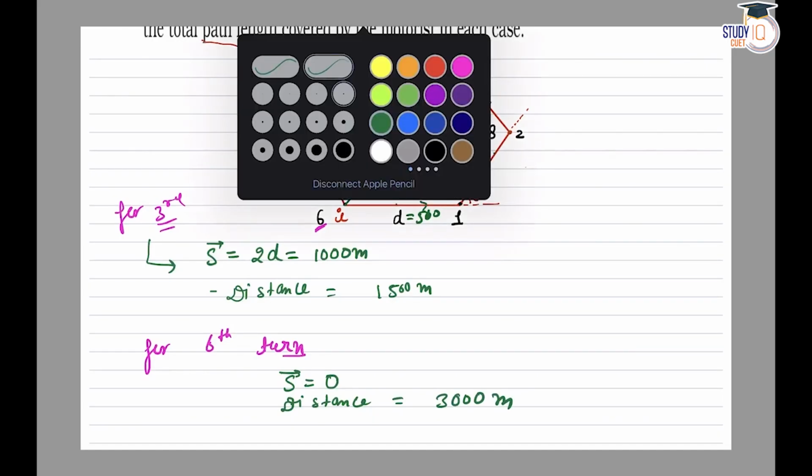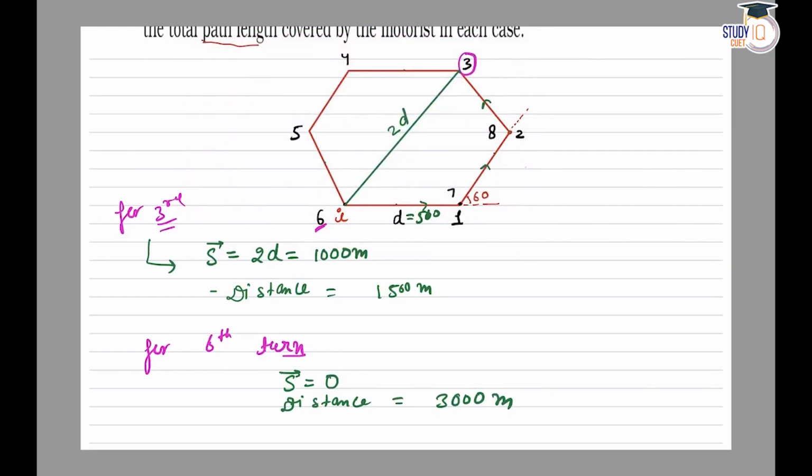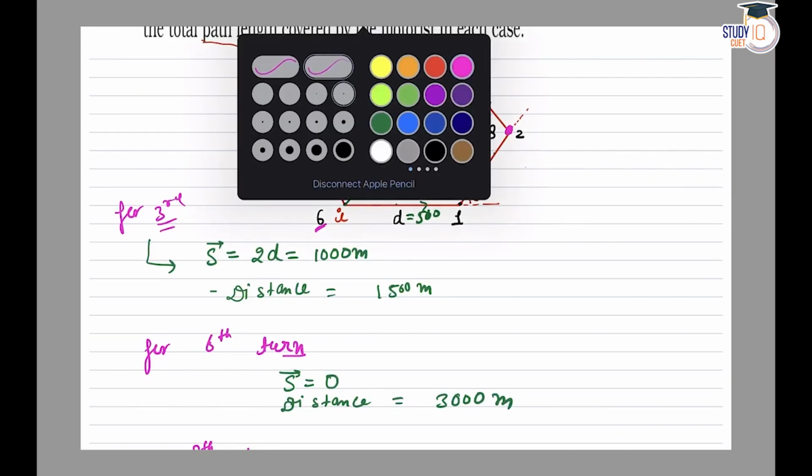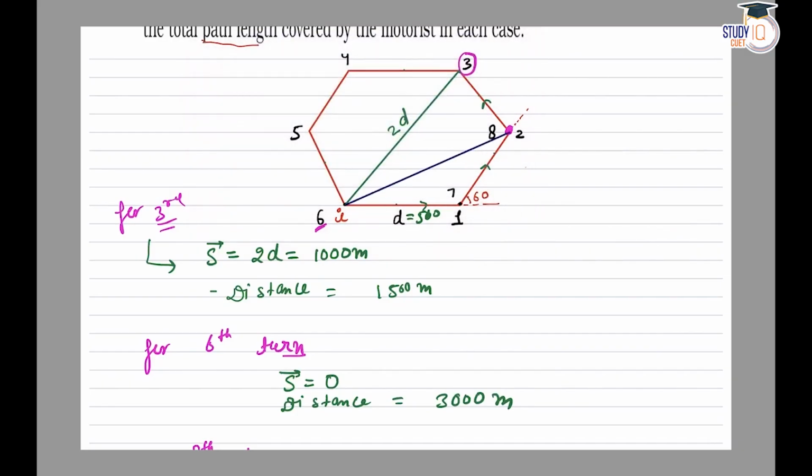And finally the last one, which is the eighth turn. As we all know, this is the eighth turn. For displacement, we connect the initial and final points with a straight line, and this is the displacement of the eighth turn. To find the value of this, we can use the triangle law. This can be considered as the resultant of this A vector and B vector. So the magnitude of this eighth displacement is given by